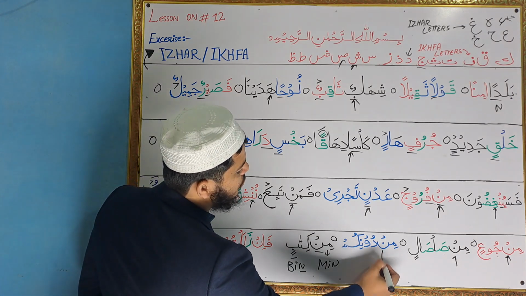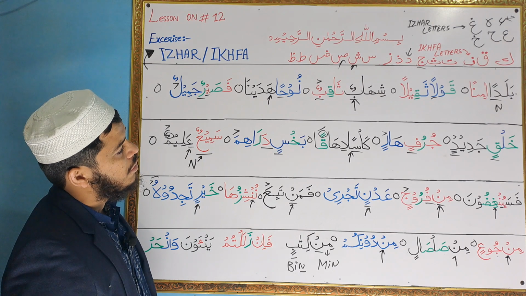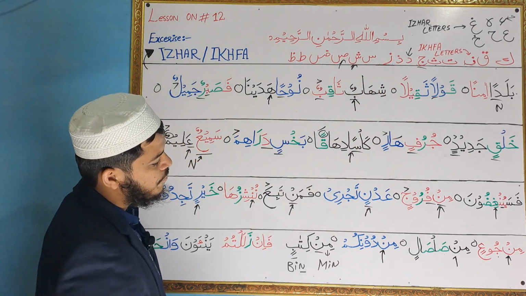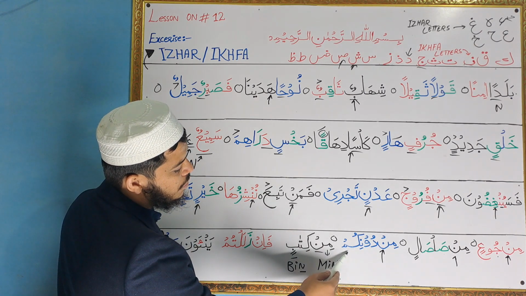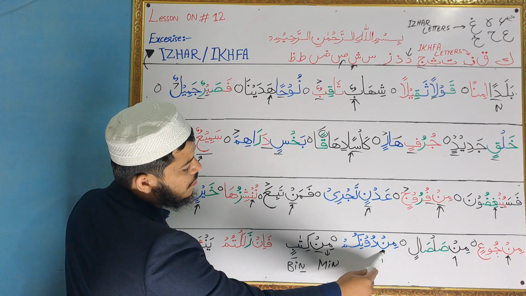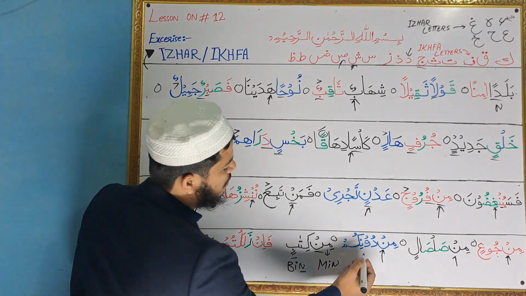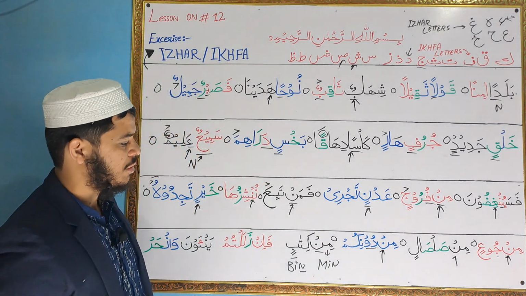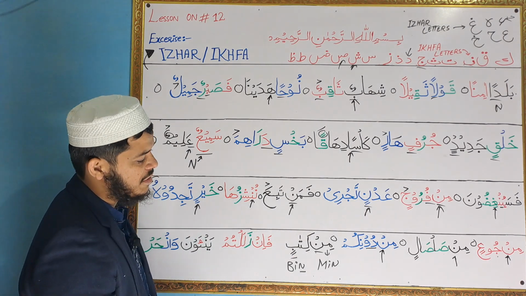So noon with sukoon, the letter dal comes. So dal is one of the ikhfa letters, you can see there. Min dunikum. Min dunikum. We will make the dal sound longer because it is madd, and noon with ikhfa sound. This is ikhfa as well.